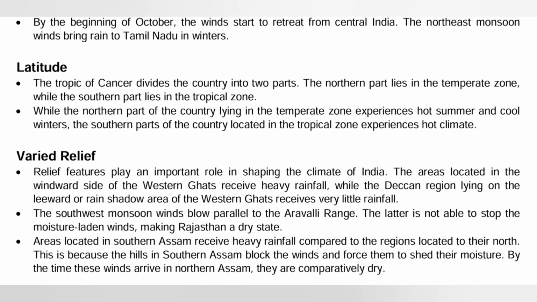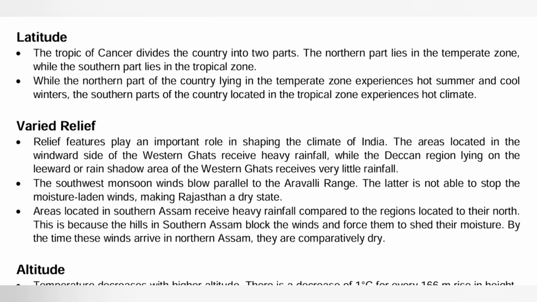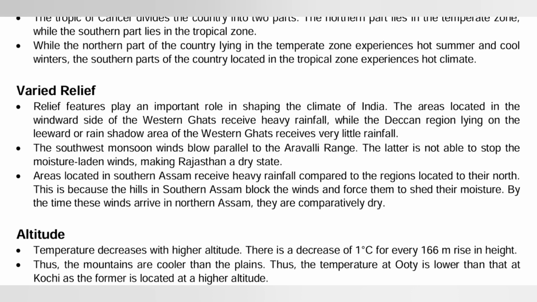So anywhere, the windward side gets the rainfall and the shadow area gets very little rainfall. Areas located in Assam receive very high rainfall compared to the regions of north India. This is because the hills in the south block the winds and force them to shed their moisture, so by the time the winds arrive in northern Assam they are comparatively dry.